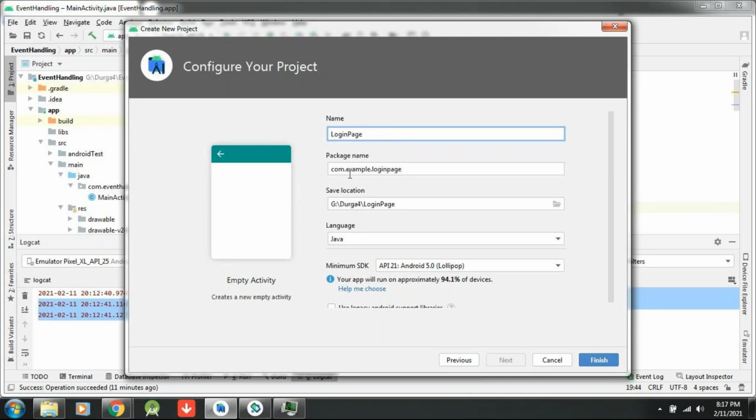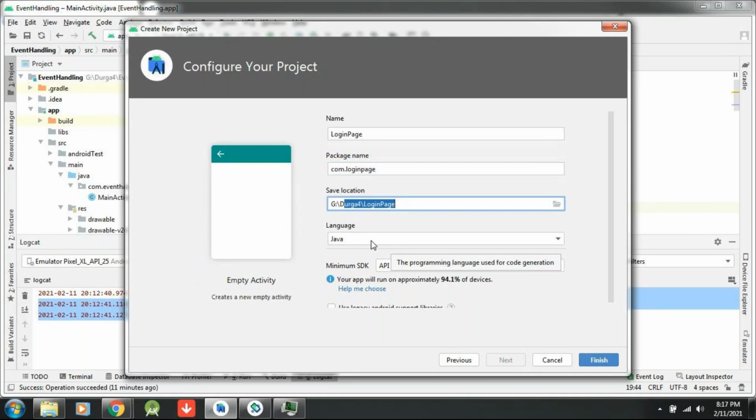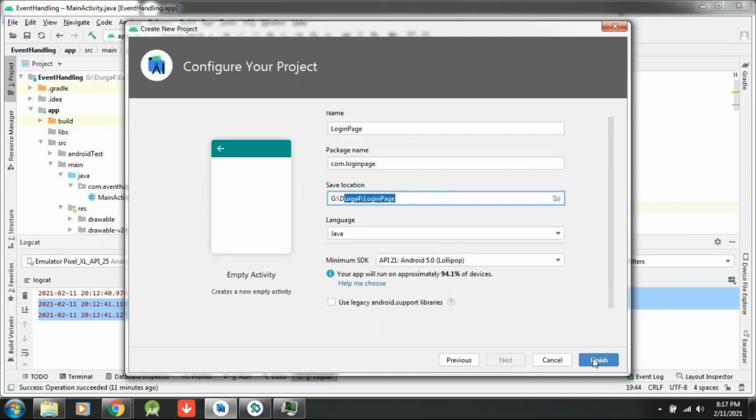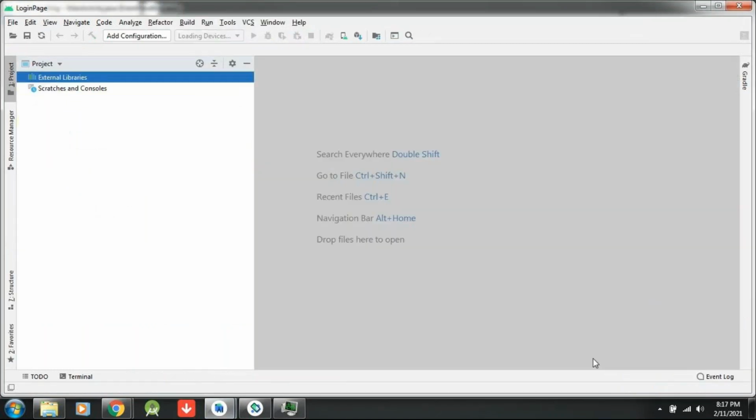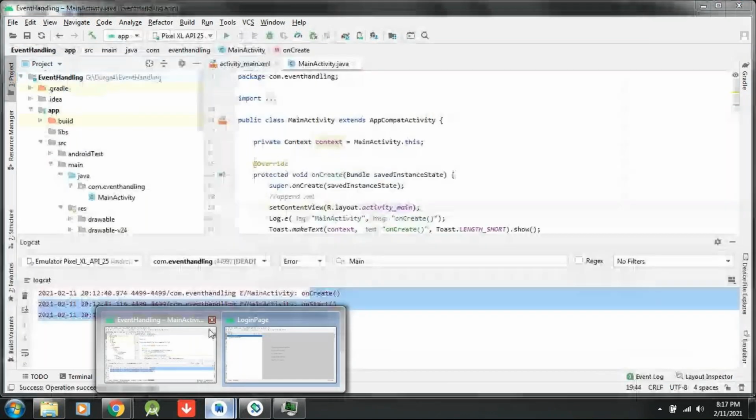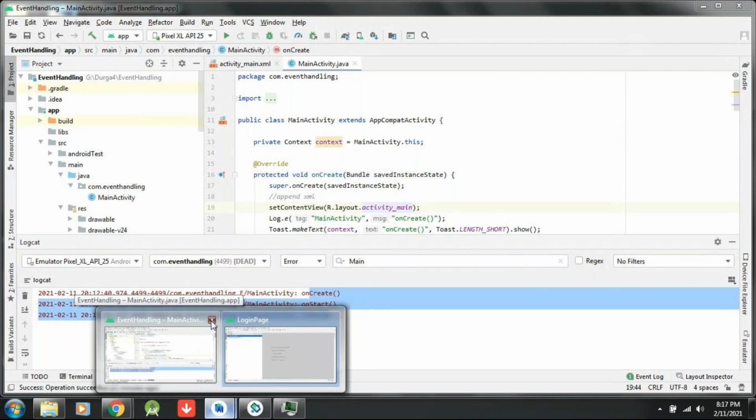Here the package name contains com dot example dot. Example is not a meaningful word, so make it com.loginpage. Here it will store in the Durga 4 folder, whatever I created, and the programming language we are using is Java. Right now, let me click on finish. It will create the project, let it load. Basically in a login screen, what are all the fields you will have? Username, password, all those things. Am I correct?